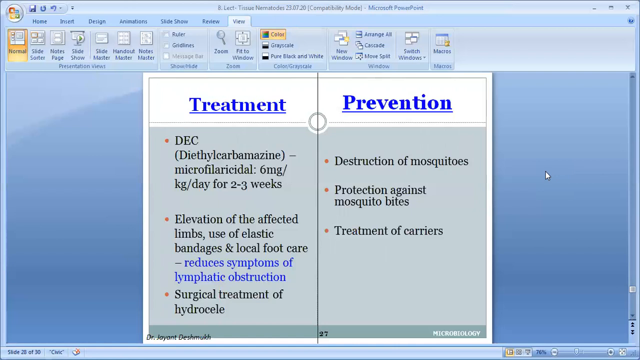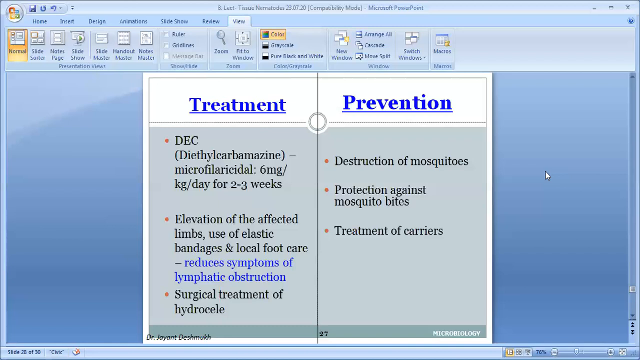Prevention: if you know the life cycle, the mode of transmission, where is the source? What is the mode of transmission? So that is under treatment. Destroy the mosquito, that is the transmitting vector. Protection against the mosquito bite, that is personal protection. And treatment of carriers. Carriers means what? Carriers means those who have microfilariae present in the peripheral blood. That is a carrier.